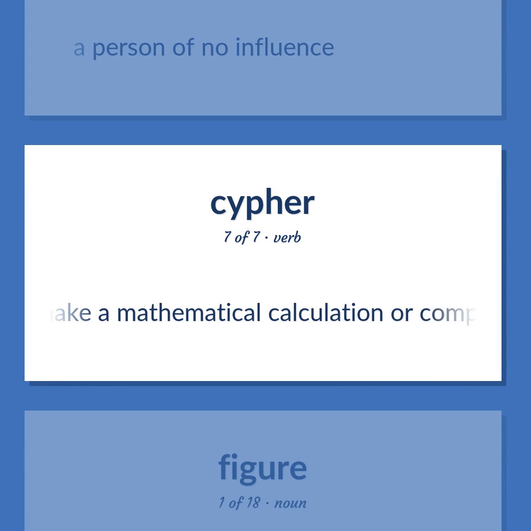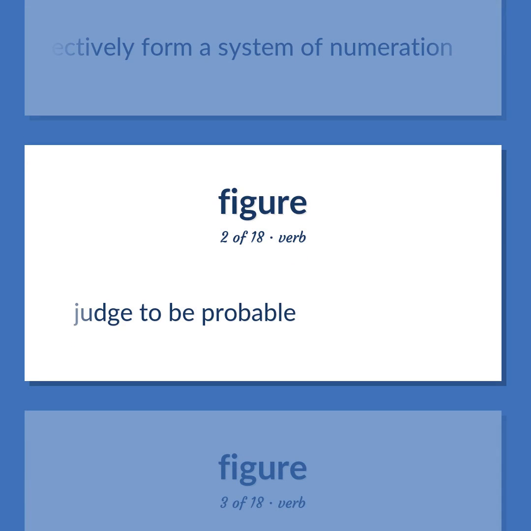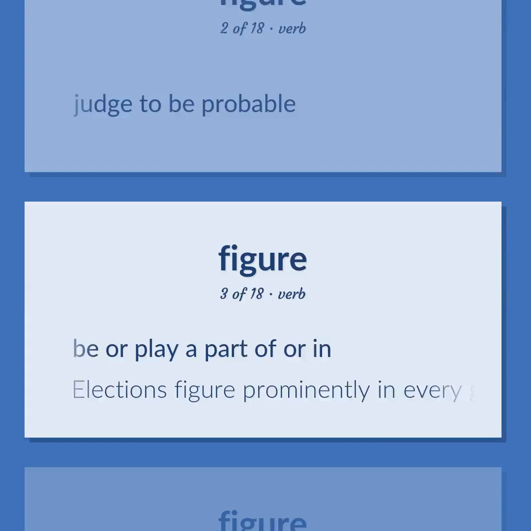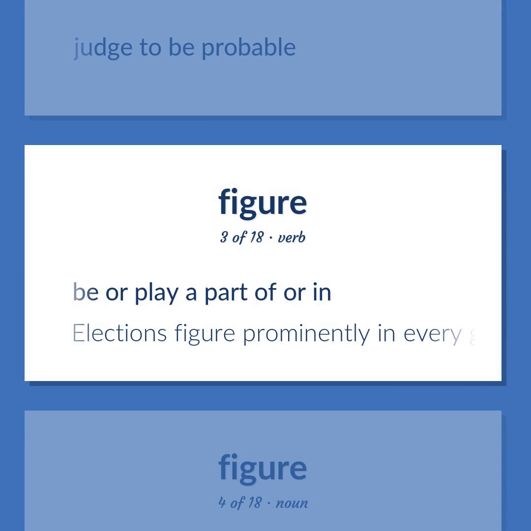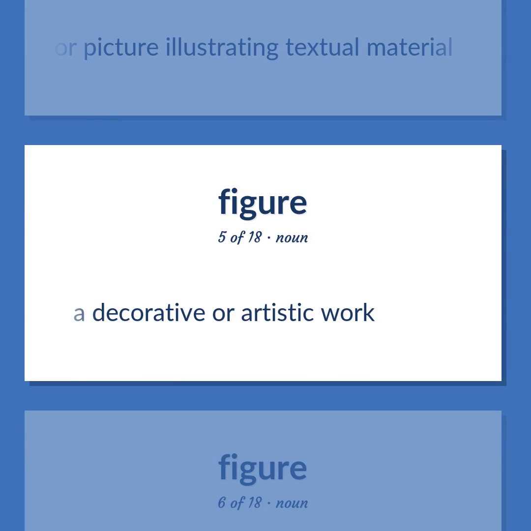Make a mathematical calculation or computation. One of the elements that collectively form a system of numeration. Judge to be probable. Be or play a part of or in. Elections figure prominently in every government program. A diagram or picture illustrating textual material. A decorative or artistic work.